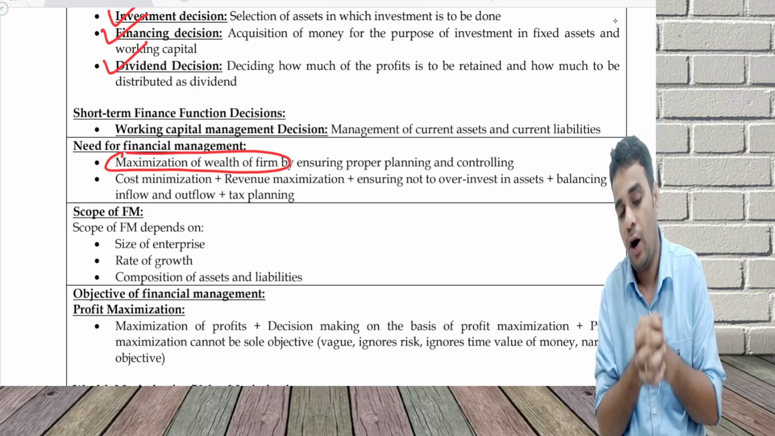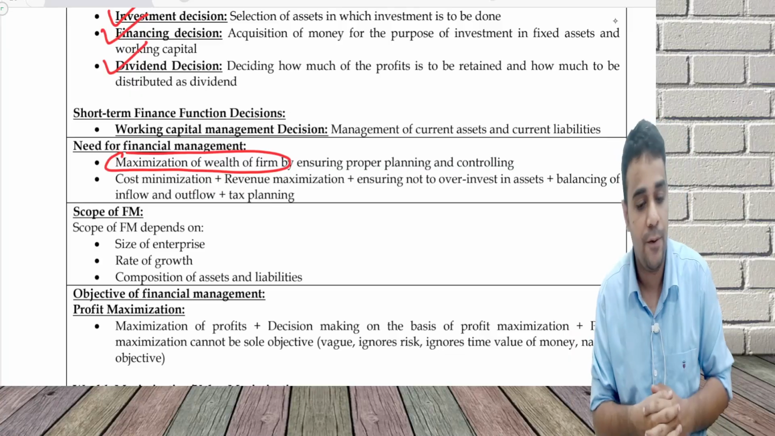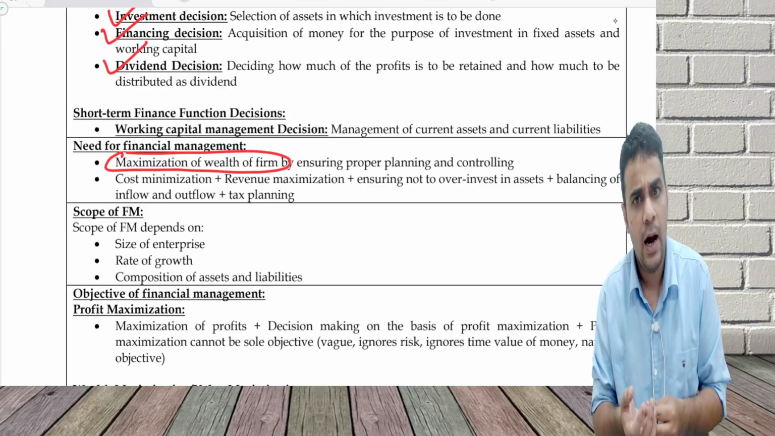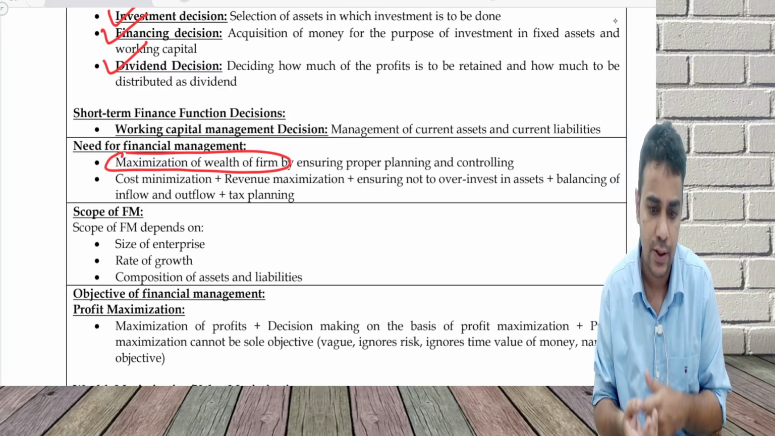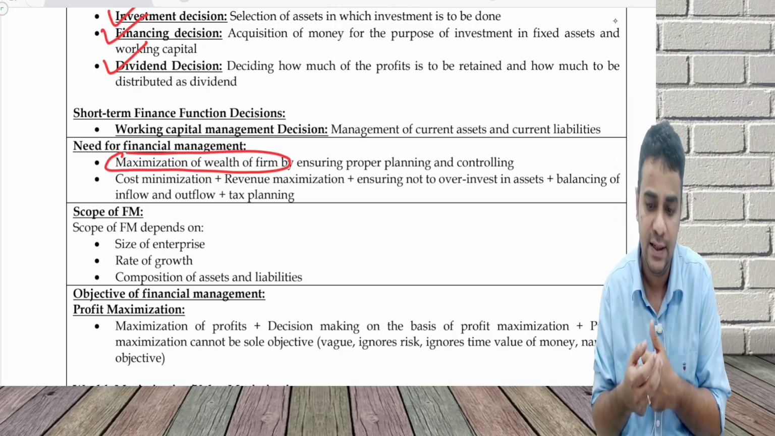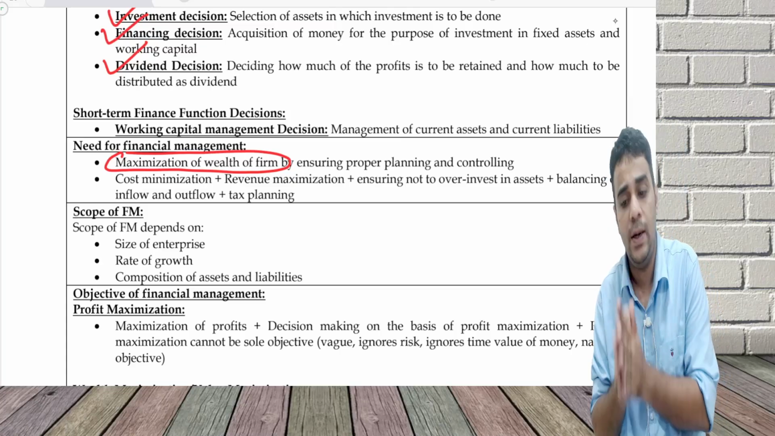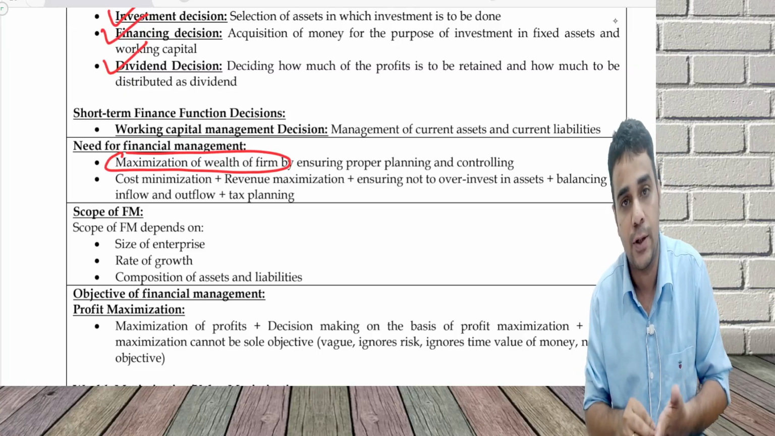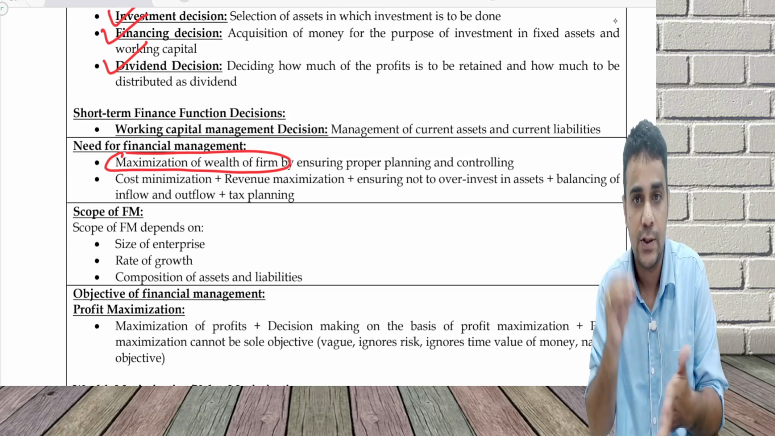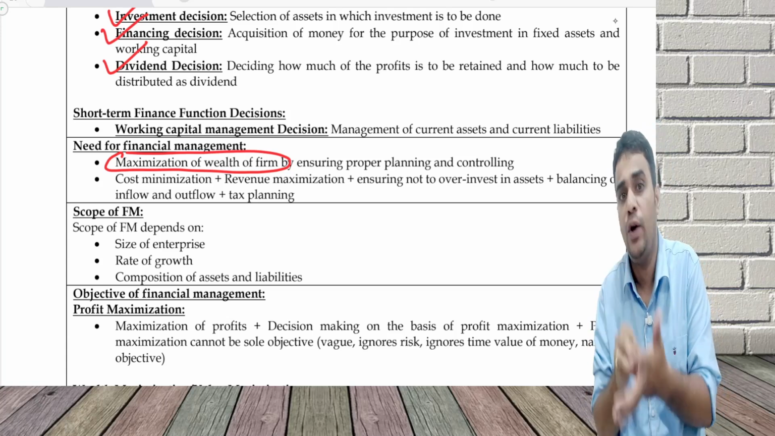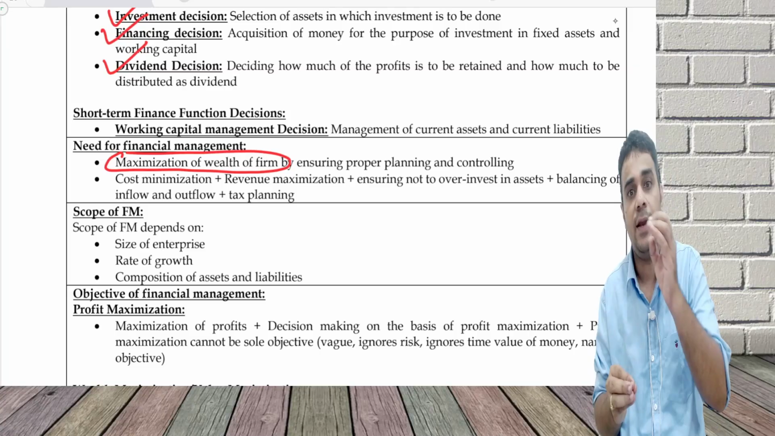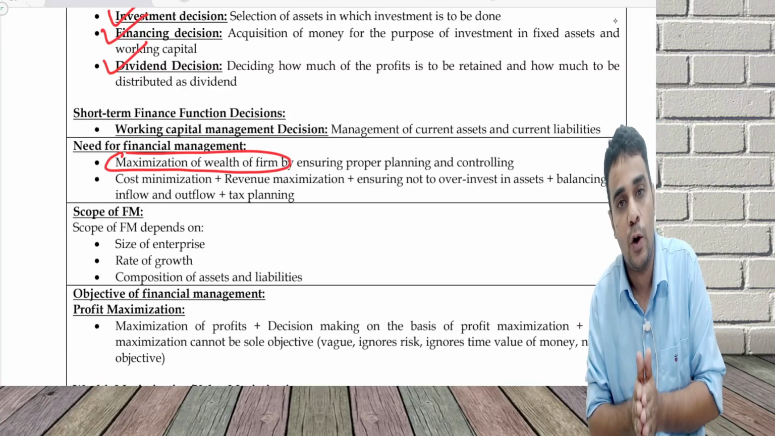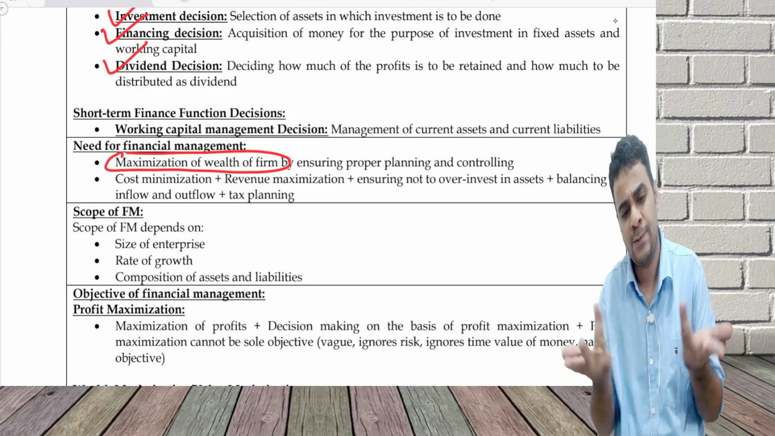Apart from that, there are a lot of other things where the utility of FM can help. Cost minimization, we learn this in cost accounting. How can I reduce the cost, cost control and cost reduction? Maximizing the revenues by taking the right decision. I should not do over investment in assets. Whenever an investment is to be done, I will go through a capital budgeting process. The capital budgeting process will ensure that I don't invest in those areas where investment is not to be done. Balancing the inflow and outflow, that is mapping of inflow and outflow through cash budget and other things. And tax planning can also be done.